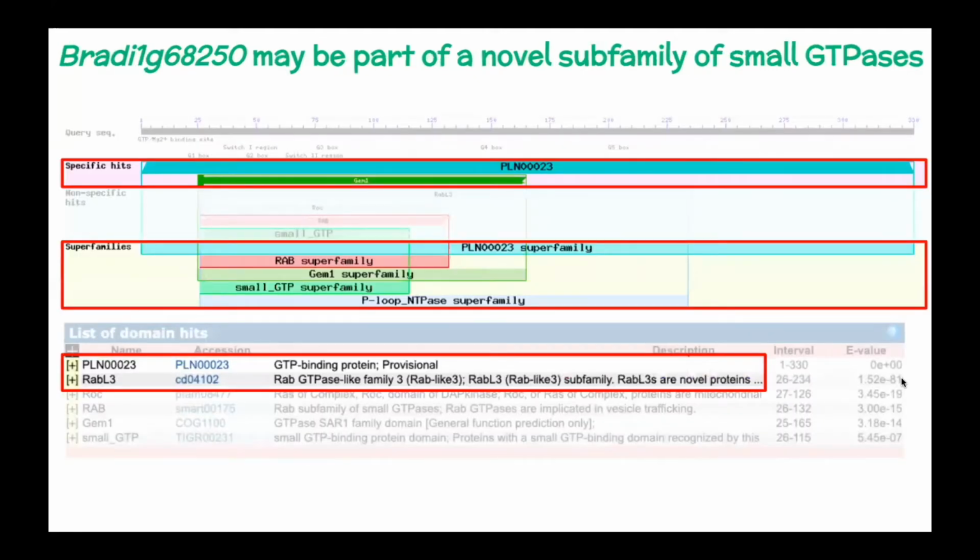So next, we conducted a SMART BLAST of our gene's coding sequence in the NCBI conserved domains database. As you can see here, our top domain hits were all related to superfamilies of GTPases, suggesting that our gene is likely a GTP binding protein, or more specifically, a small GTPase. This was interesting to us because GTPases are implicated in a variety of cellular pathways, such as cell signaling and membrane trafficking, and their role is often to function as biochemical switches that turn pathways off or on by binding and hydrolyzing GTP. The SMART BLAST annotated our gene as an isoform of the small GTPase LIP1 in Arabidopsis thaliana, which we found is a protein involved in circadian rhythm regulation.